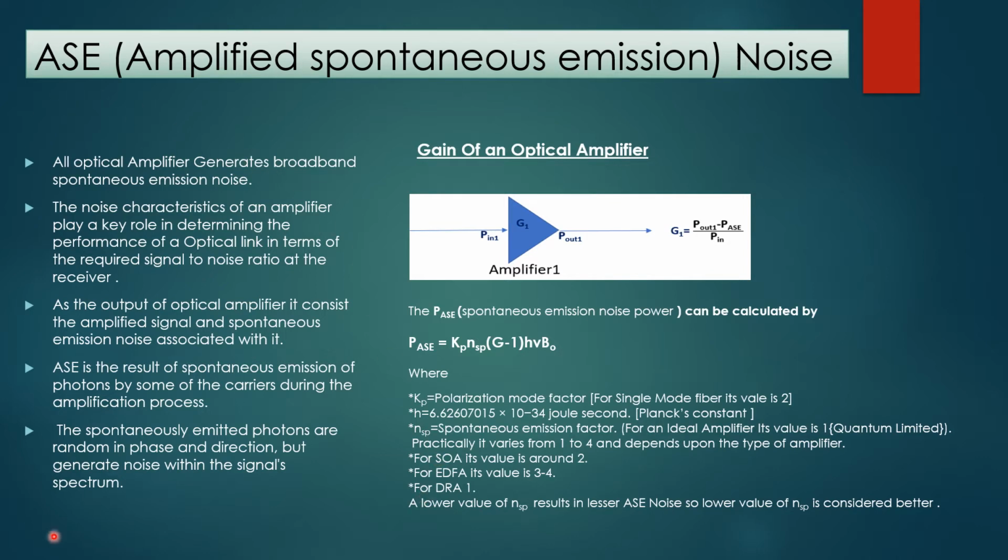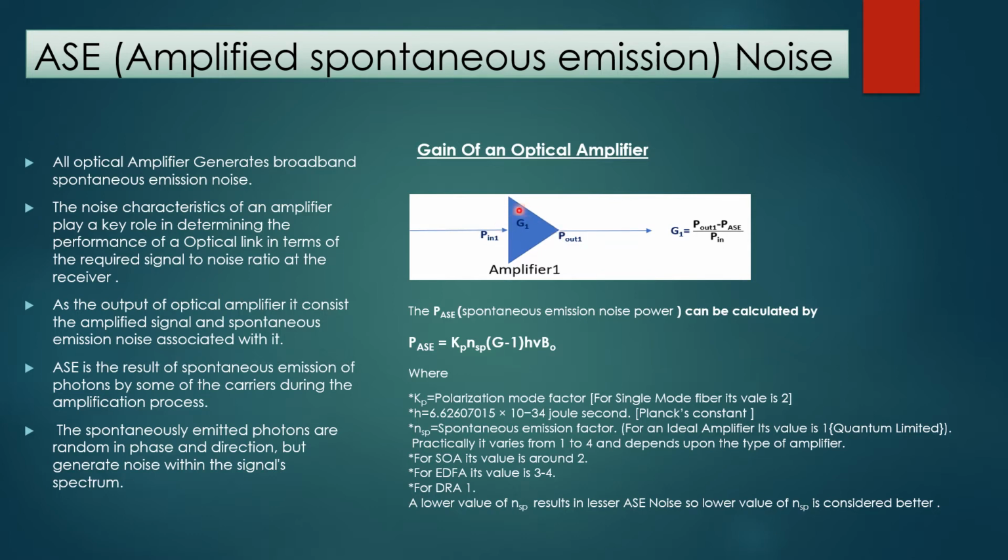There are some important points about the ASE. All optical amplifiers generate broadband spontaneous emission noise. The noise characteristics of an amplifier play a key role in determining the performance of an optical link in terms of the required signal to noise ratio at the receiver. The output of an optical amplifier consists of the amplified signal as well as the spontaneous emission noise associated with it. Like here, you are seeing the P out power consists of the ASE noise in itself.